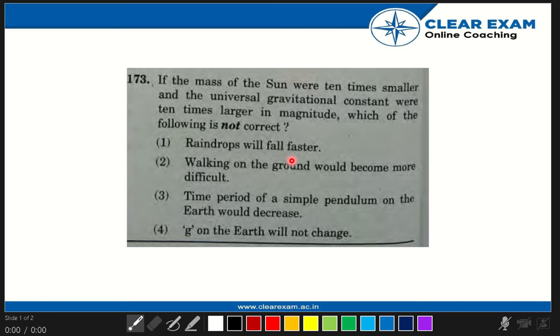Raindrops will fall faster. Walking on the ground would become more difficult. Time period of a simple pendulum on the earth would decrease. And fourth option, acceleration due to gravity, small g, on the earth will not change. Okay, let's come to the solution part.